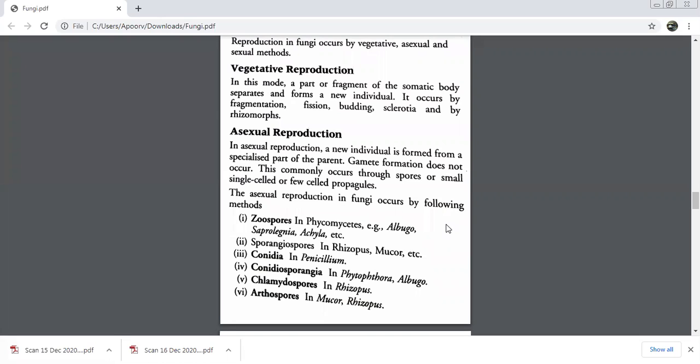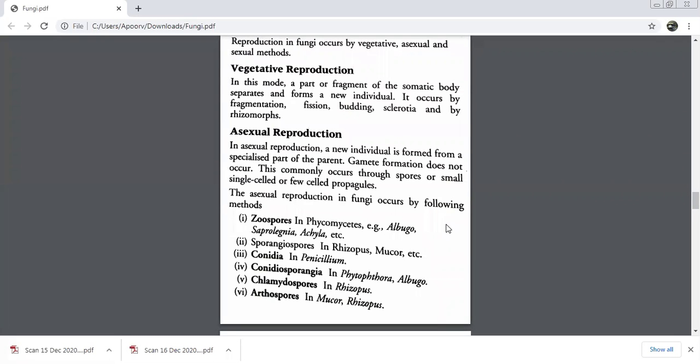Have you seen propagules anywhere in your daily life around you? Have you seen ginger? Yes, ma'am. So you take a piece of ginger and put it under the soil. You will see that it starts growing. So that is a propagule of ginger.